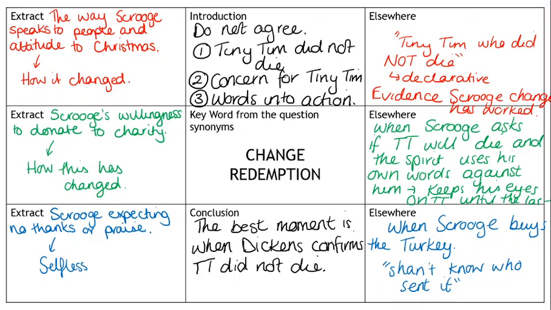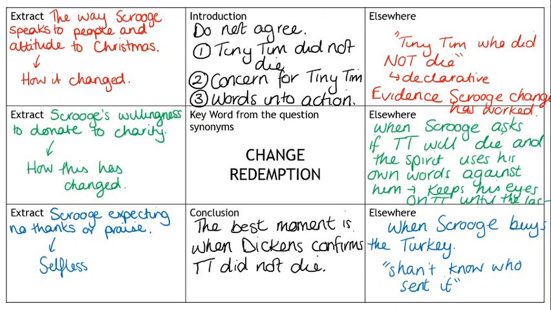Some people say that it's around the concern for Tiny Tim. So when he's with the Ghost of Christmas Present and he asks about Tiny Tim dying, and the spirit says, if he's going to die, he better do it and decrease the surplus population. And Scrooge feels ashamed that he said those things. Some people say that's the moment that Scrooge changes, because after that moment, when he goes to the miners and the lighthouse and the ship, and then he goes to Fred's, he really is engaging with the Christmas spirit. He really is enjoying Christmas. And that's the moment he's changed for some people.